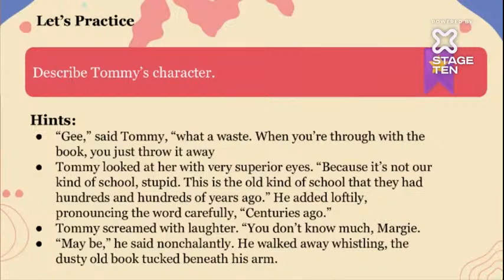And he looked at her with surprise, with very superior eyes. Her, who is this? Her is nothing but Margie. So Tommy looked with very superior eyes. "Because it's not our kind of school, stupid. This is the old kind of school that they had 100 years ago," he added loftily. So Tommy says to Margie that this is from the previous time, not of today's time, you stupid. You can understand he's using such words, stupid and all, so he's a little bit rude to her, right?